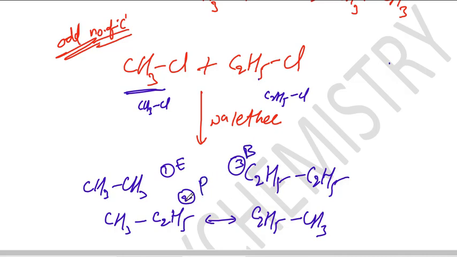So the odd number carbon chain yield is generally 33% or 40%. The yield is very less. An odd number carbon chain we can prepare by the Wurtz reaction, but the yield is very less.